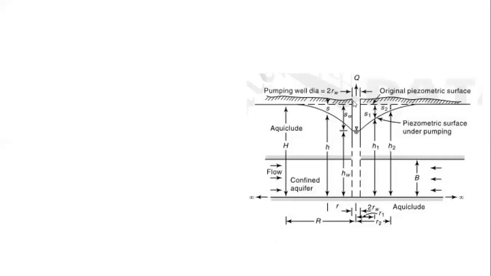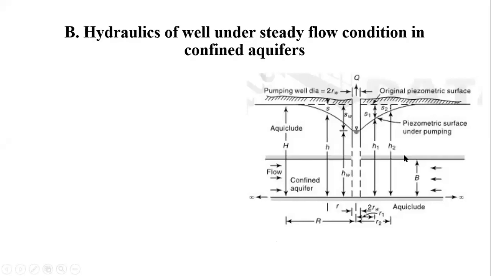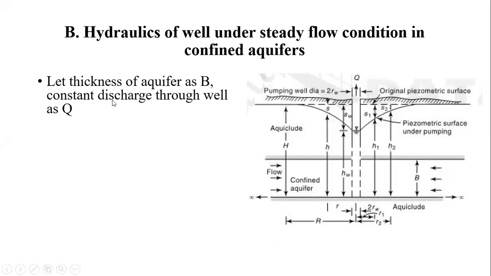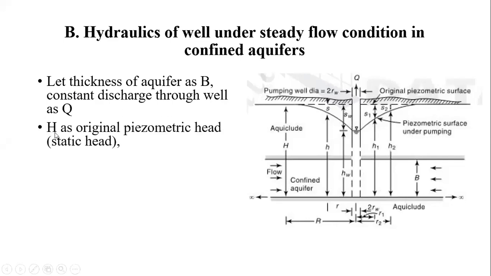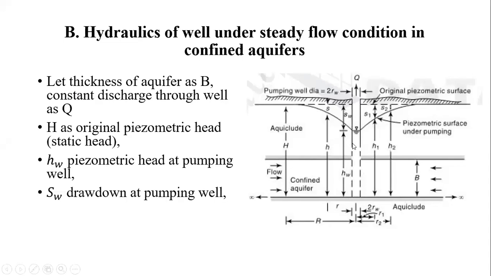Okay. Now let us consider this sketch. Let the thickness of the aquifer be capital B, and the constant discharge to the well be capital Q. Capital H is the original piezometric head or static head at a radial distance of capital R. HW is the height of water or the piezometric head at the pumping well.